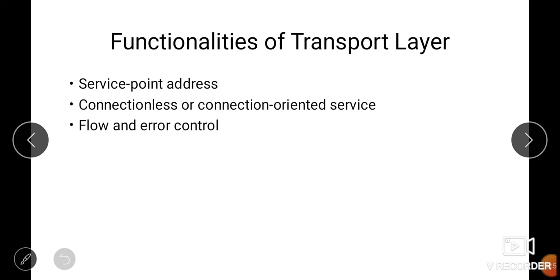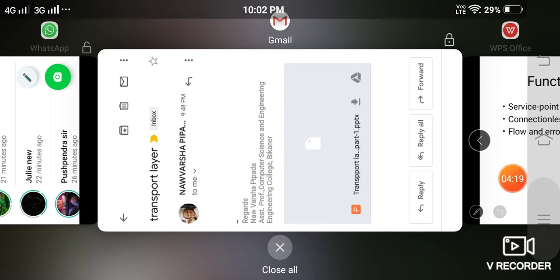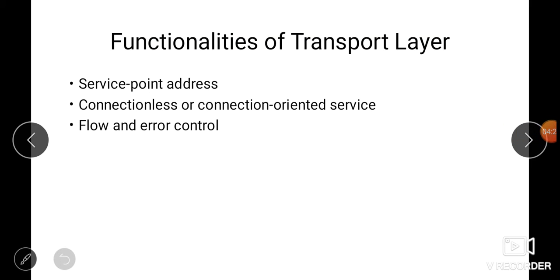Next thing is connectionless and connection oriented services. There are two types of services, connectionless and connection oriented, and the transport layer is responsible for both. We have two different protocols for connectionless service and connection oriented service, which we will see in detail.